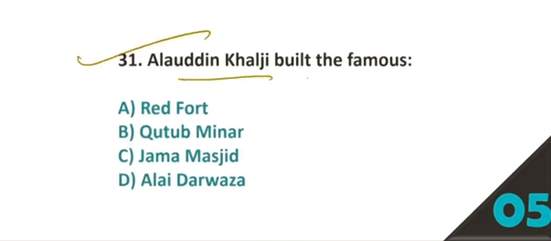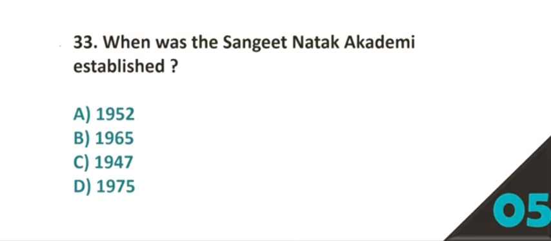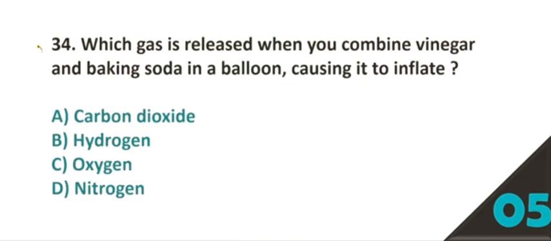31. Alauddin Khilji built the famous gate. Option number D, Alai Darwaja. 32. The part of the chromosome where two sister chromatids are joined is called? Option number A, centromere. 33. When was the Sangeet Natak Akademi established? Option number A, 1952.